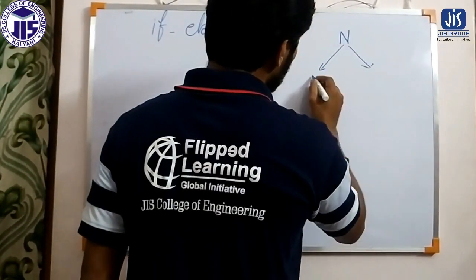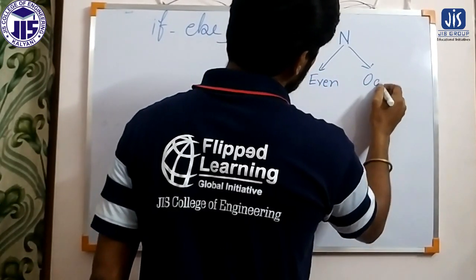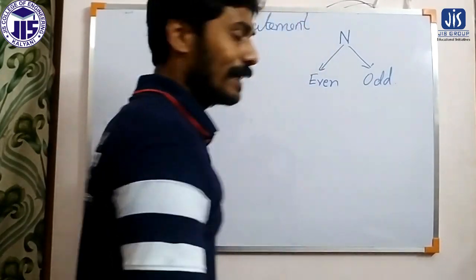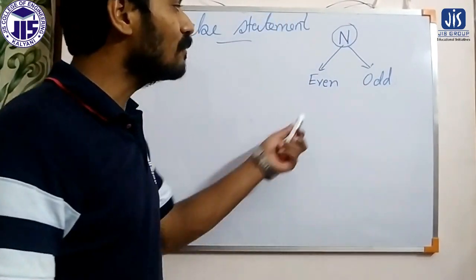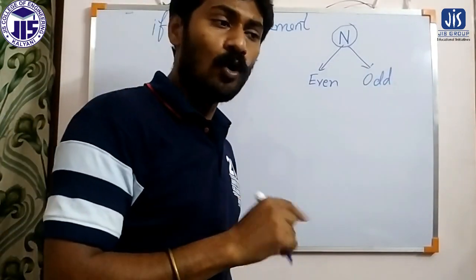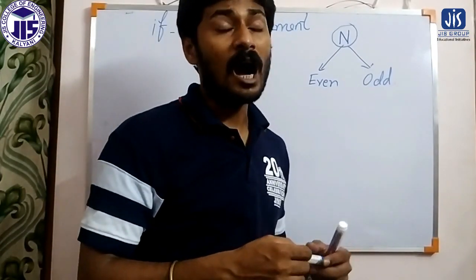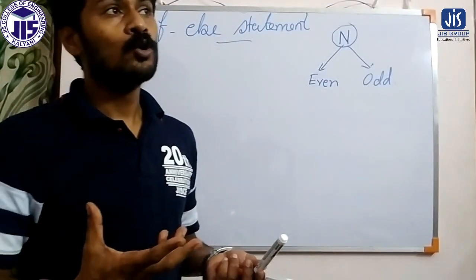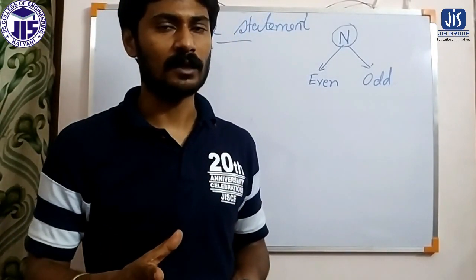We have to decide n is even or odd. Now it is very much sure that n, which is a number, cannot be even and odd at a time. Either this number is even or this number is odd. So whenever we are writing a program, how will we decide whether we should use an if else statement here or not?